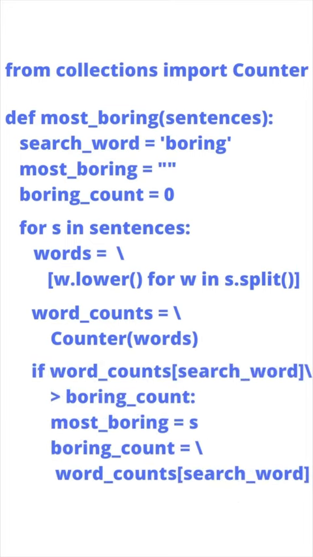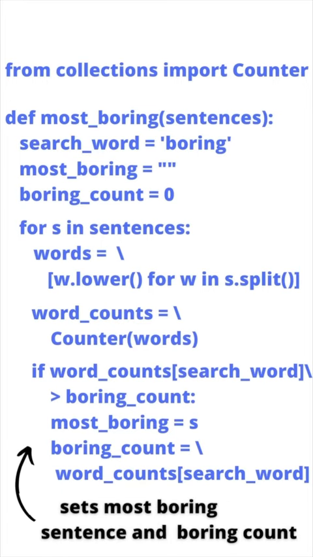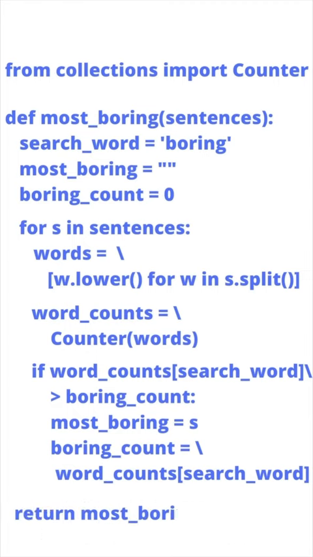If the current sentence has the most occurrences of the word boring, the most boring sentence is set, and the boring_count variable is also set, and we then return the most boring sentence.